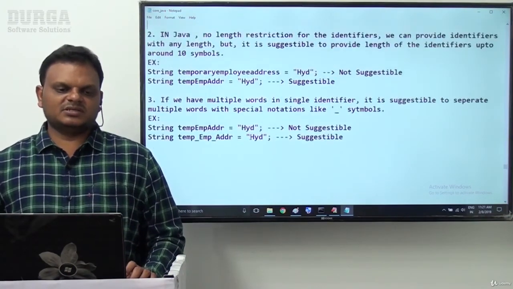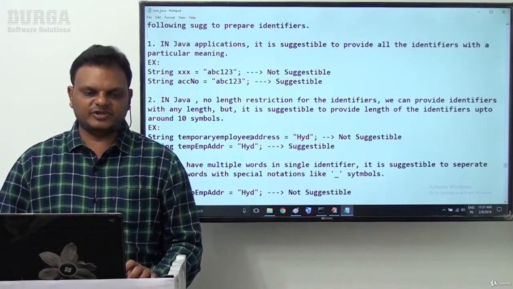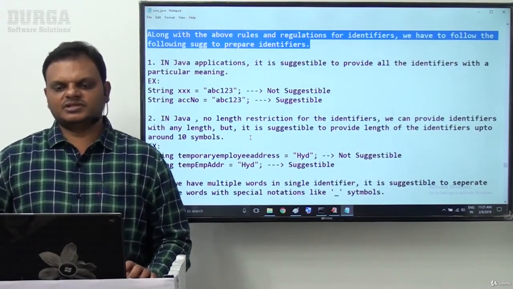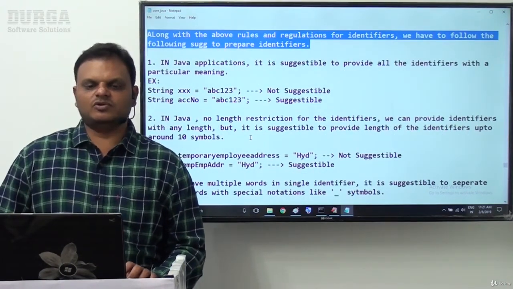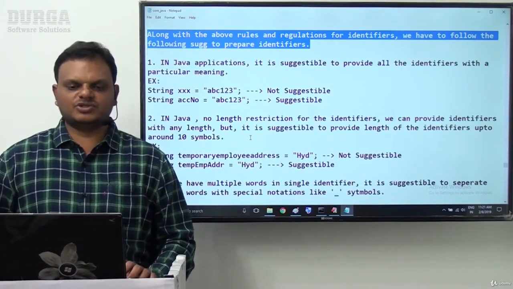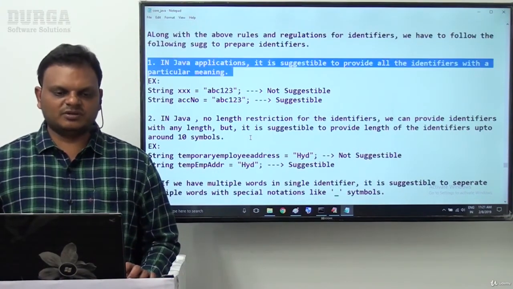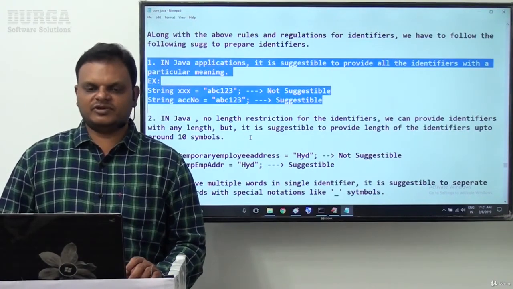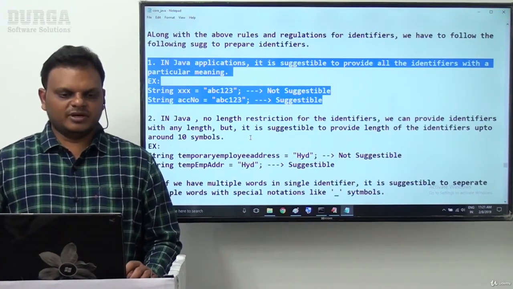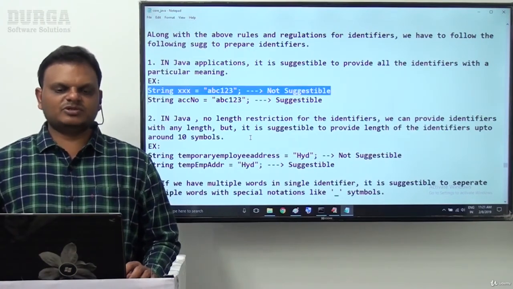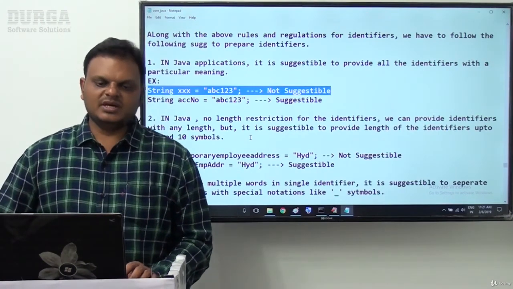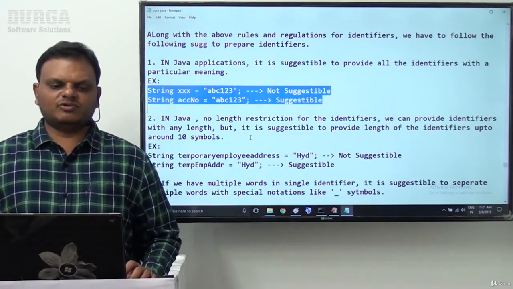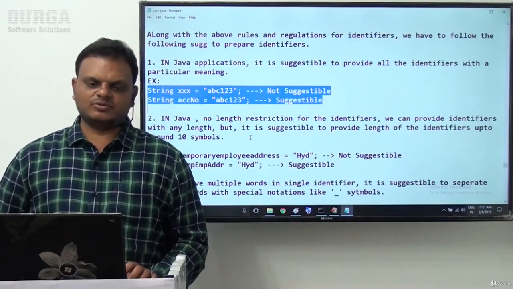So what exactly are the suggestions we understood about identifiers? Along with the above rules and regulations for identifiers, we have to follow these suggestions. First, in Java applications it is suggestible to provide all identifiers with a particular meaning. String xxx is equal to abc123 is not suggestible because xxx does not represent anything, but String accno is equal to abc123 is suggestible.